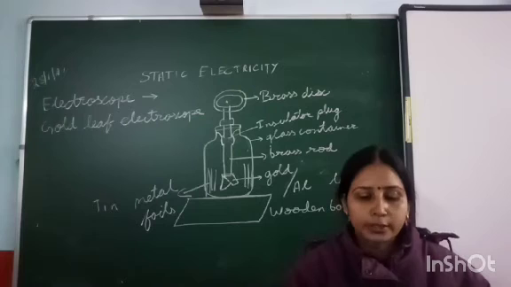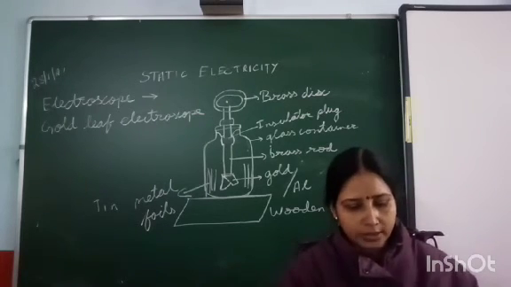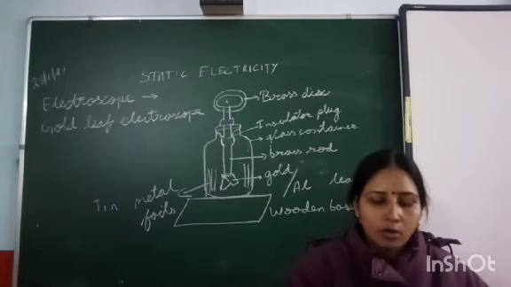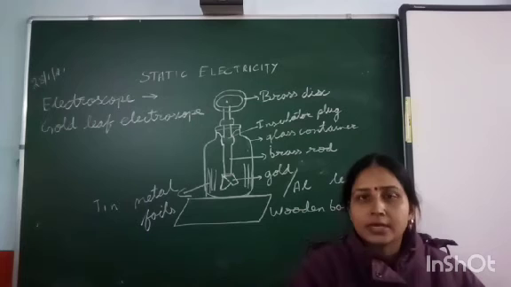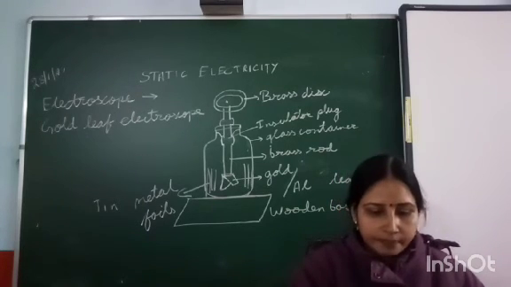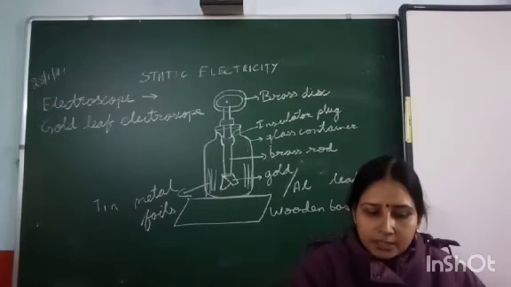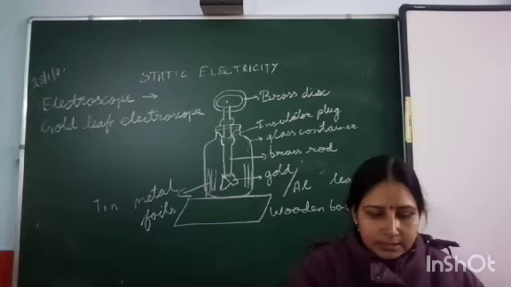Next is to test whether the charged body has a positive charge or a negative charge. For that, on the gold leaf electroscope, suppose the electroscope is positively charged. Bring the charged body to be tested in contact with the brass disc.